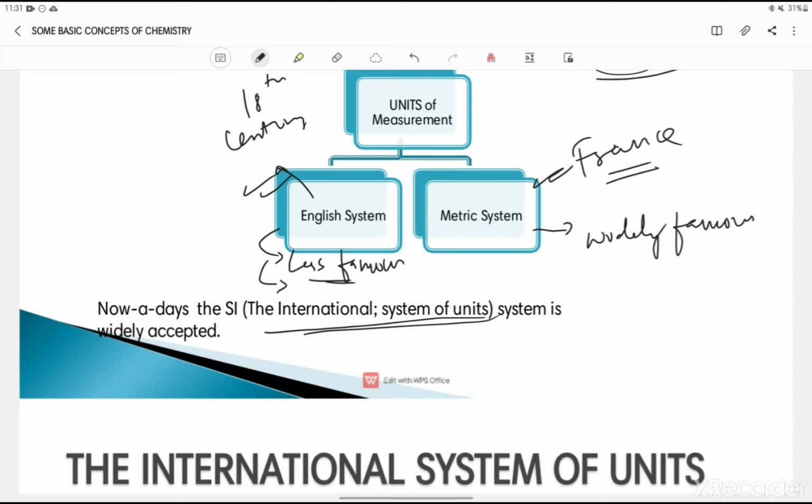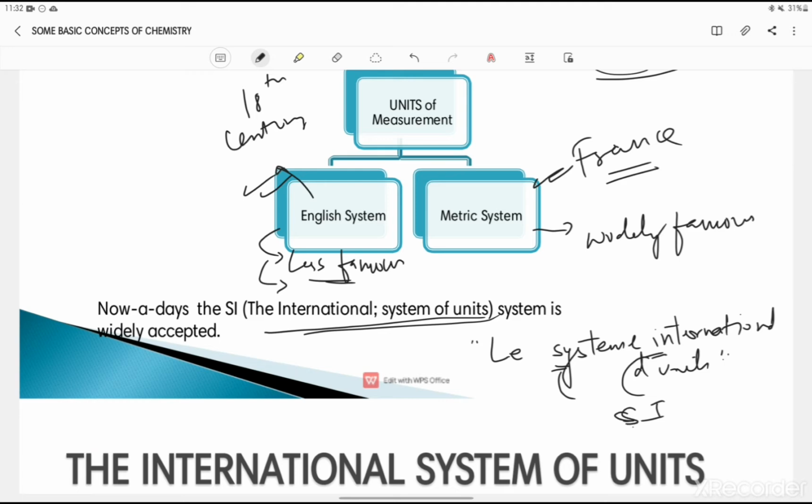In French, it was called Le Système International d'Unités. From this, S and I are taken out, and it is known as the SI units. Alright, it is the International System of Units.